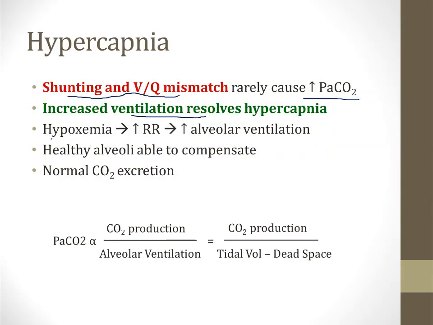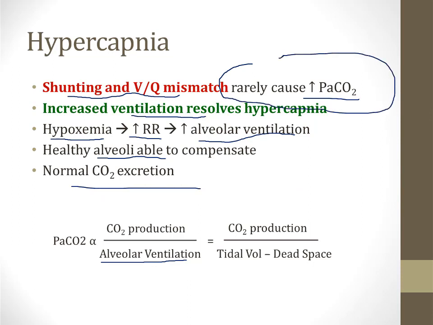In shunting and VQ mismatch, hypoxemia stimulates hyperventilation, an increase in the respiratory rate, and this increases alveolar ventilation, which is the term at the bottom of the PaCO2 equation. Conceptually, this means that the healthy alveoli are getting more ventilated, and therefore they're able to compensate and pull off the CO2 despite having some alveoli in the lungs that are sick. This leads to normal CO2 excretion, and for this reason you rarely see hypercapnia when shunting or VQ mismatch are the mechanism involved in the pathology.